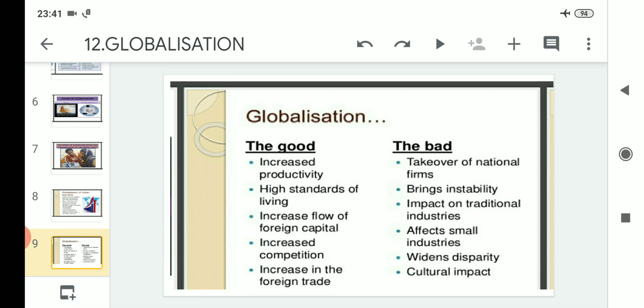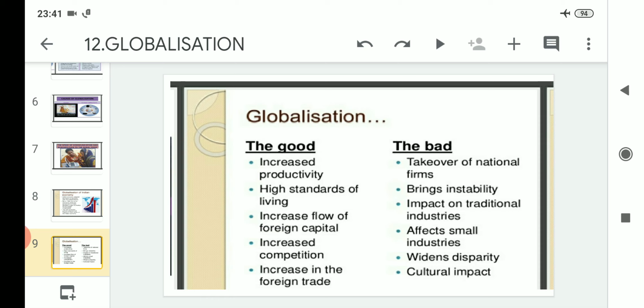If we talk about the positive things, we can say that it has given increased productivity. Number one, it has provided high standards of living among the people. Then number three, it has increased the flow of foreign capital.